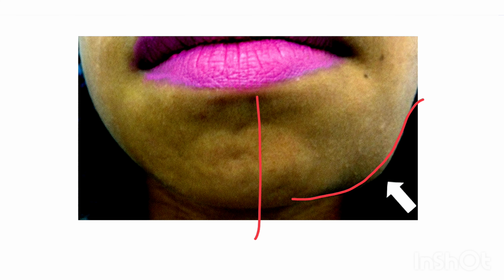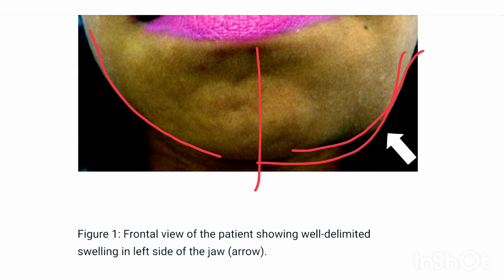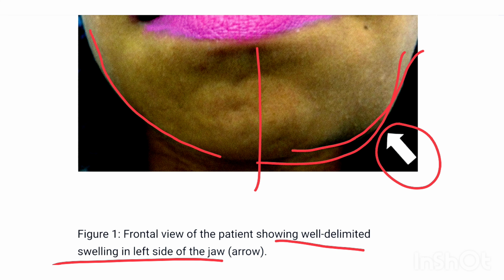This is a typical clinical picture of Garre's osteomyelitis. As you can see, it is unilateral because there is no hardening on the other side of the jaw, and you can appreciate the swelling around the angle of the mandible. This clinical picture shows a frontal view of the patient, showing a well defined swelling on the left side of the jaw. The arrow is indicating the swelling area.